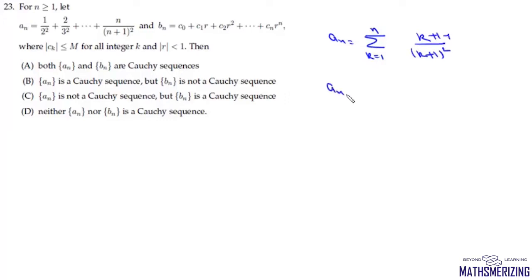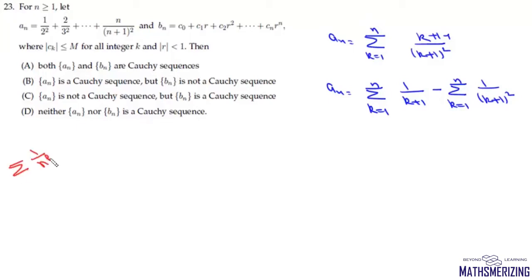We can write An as the summation k varies from 1 to n, 1 upon k plus 1, and then minus the summation k varies from 1 to n, 1 upon (k plus 1) square. Now we know that harmonic sequences 1 upon n to the power p are convergent if p is greater than 1, and they are divergent if p is less than or equal to 1.